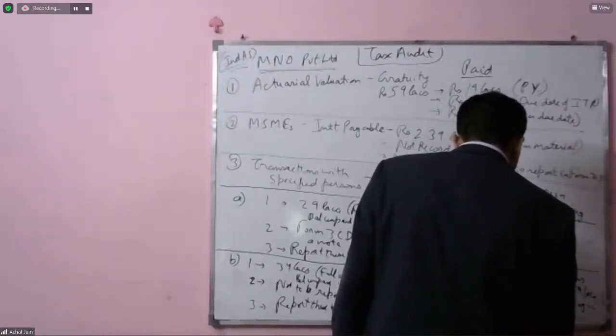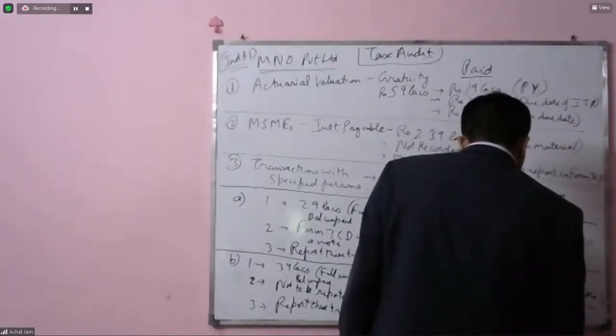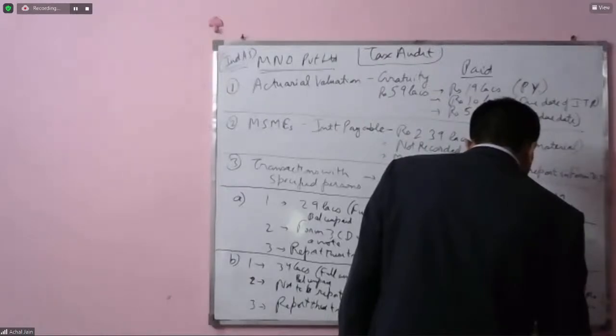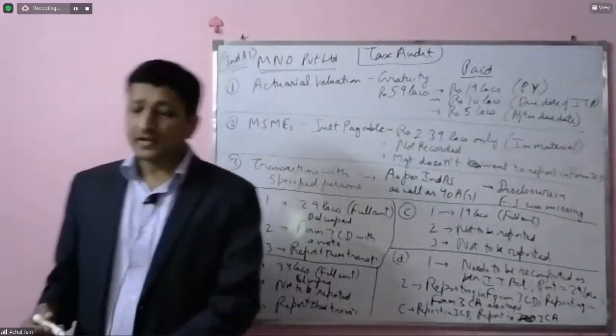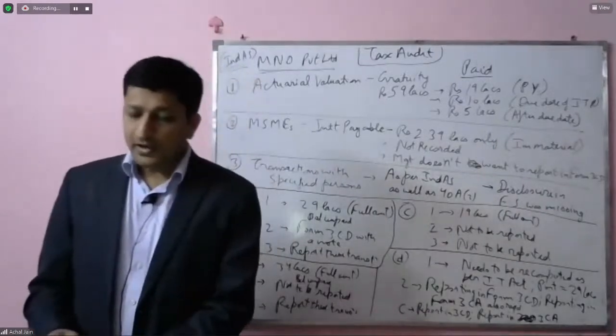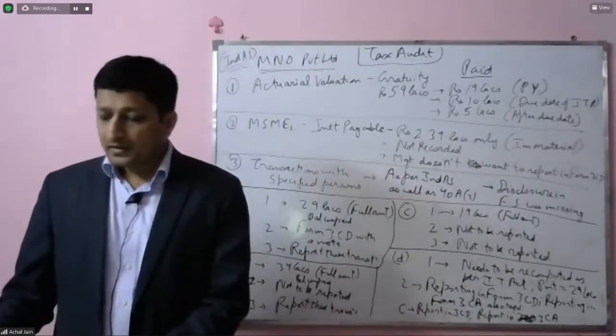So that means he should report in 3CA. Okay, so we have these four options available, and I think Sumit would like to go with option number D.